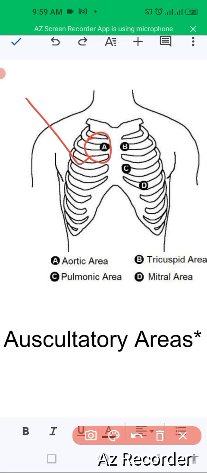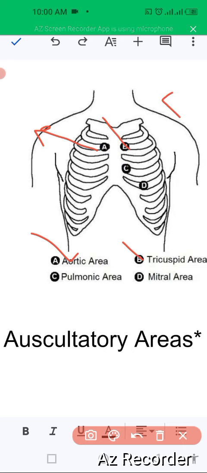And the other one, let me make it more clear, this one is the right side, this one is the left side. So in the right second intercostal space we will auscultate the aortic area, and when there is any aortic regurgitation or aortic stenosis, we will auscultate here, aortic stenosis especially. And here, in the left second intercostal space, we will locate the tricuspid area.